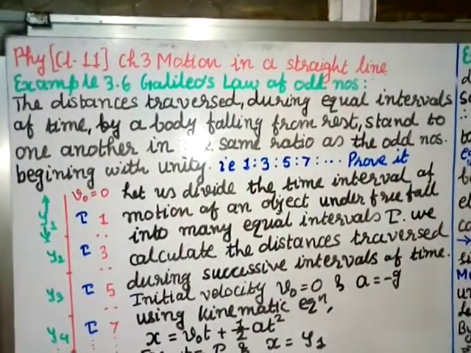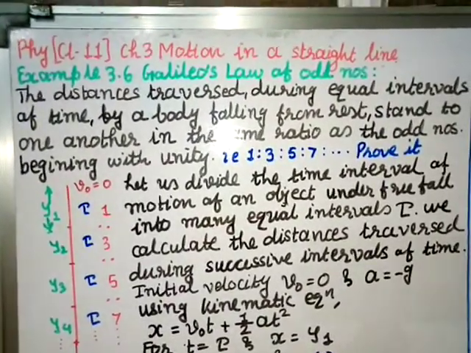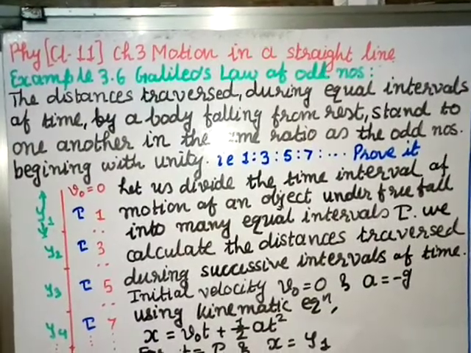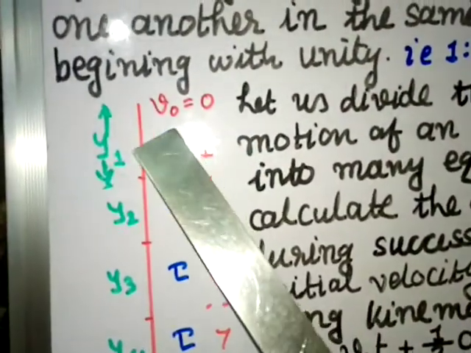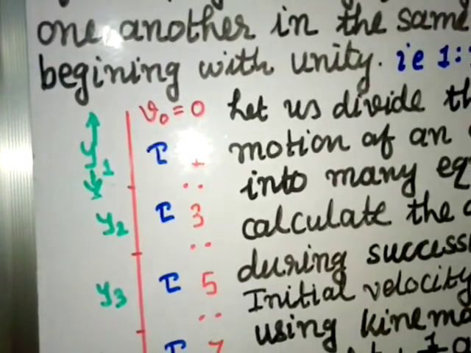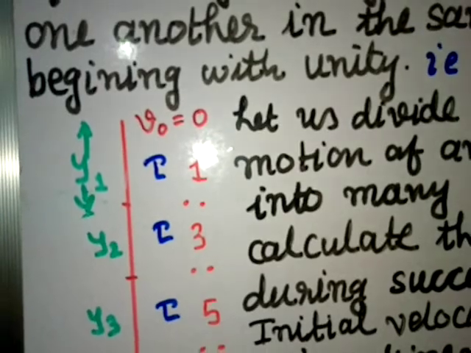The law says that if an object is falling from the rest, then it will take some time. That time, if we divide into equal intervals, then the distance traveled will be in the ratio of the odd numbers. Here I have drawn the figure. Suppose an object is falling from the rest, so initial velocity v0 equal to 0. The time is divided into equal intervals, so this interval is tau, tau, tau and so on.